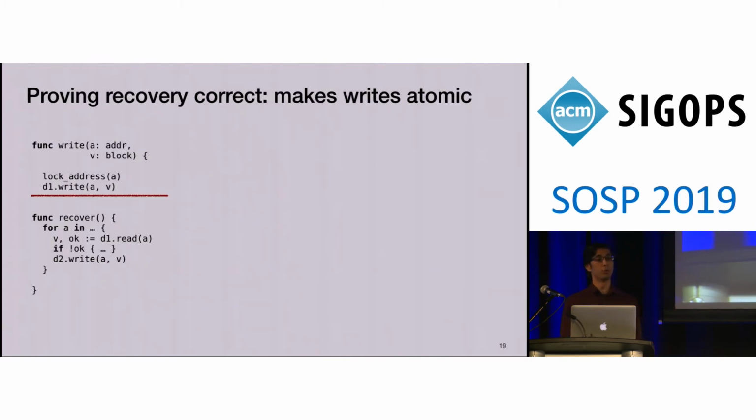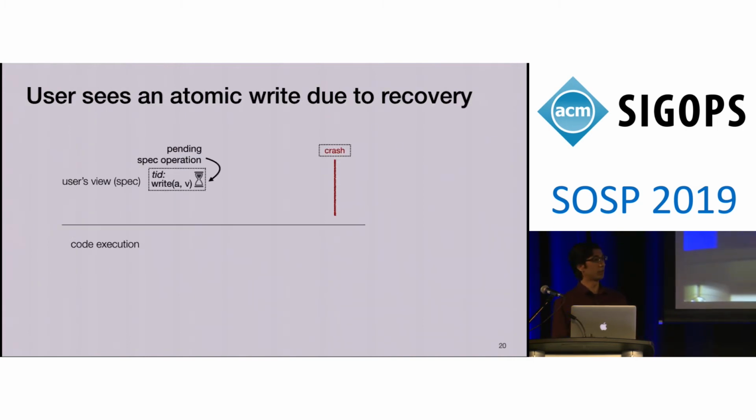Now, returning to the replicated disk, we want to prove that this recovery procedure is correct. And the role of the recovery procedure in this particular system is to make write operations atomic. Writes before the crash should become atomic due to recovery. So to illustrate how recovery makes writes atomic, I'll illustrate with a simple example of what the execution looks like. I'm going to use this hourglass figure to represent a pending spec operation. This is an operation that the user has issued, which may or may not have completed at this point.